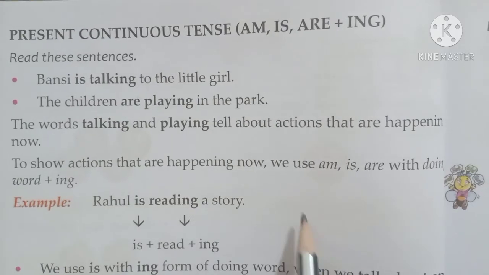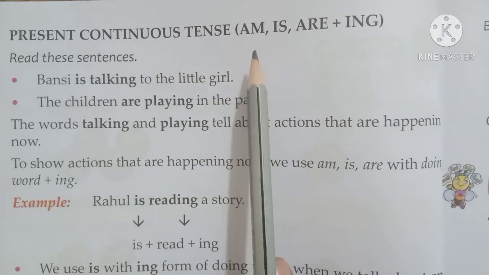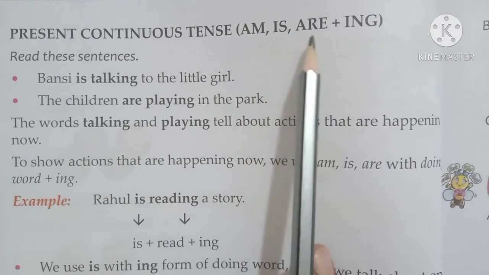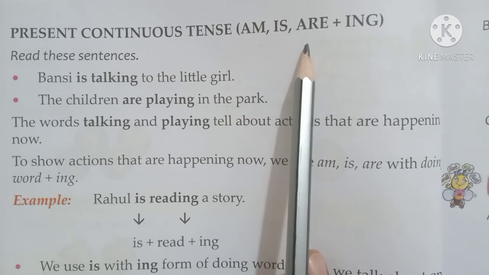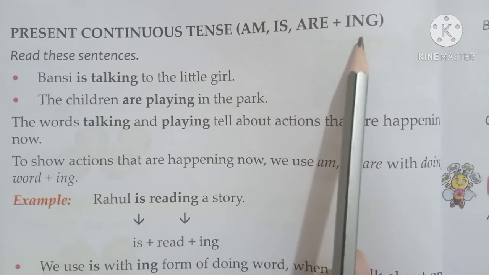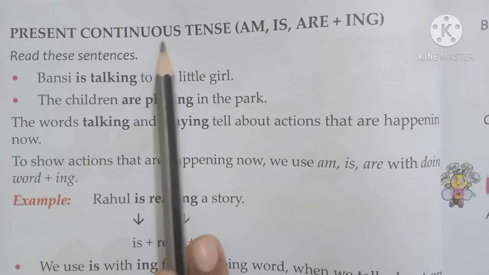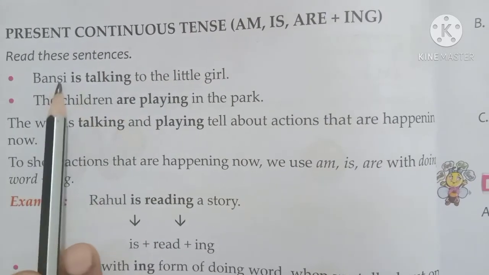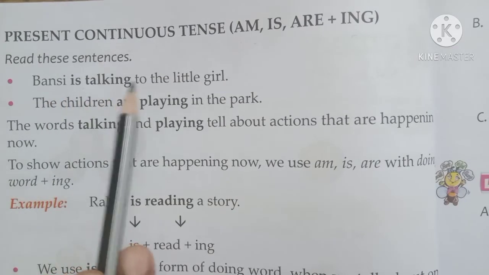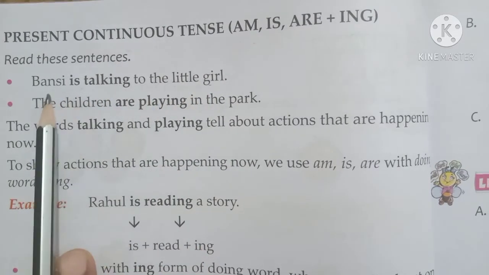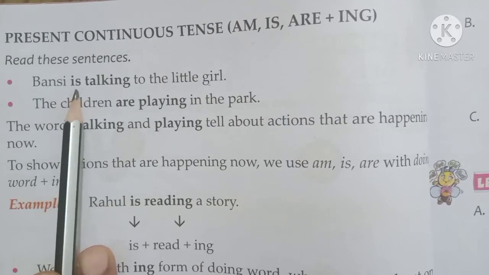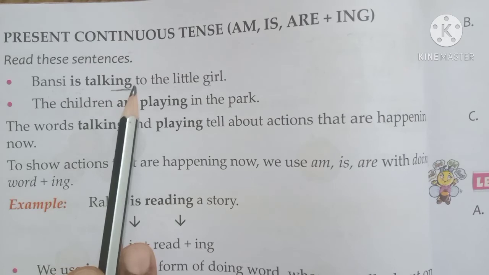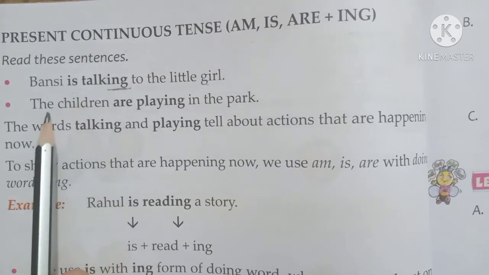In this we will read the example. We will use am, is, are with the action word. We will use the action word by adding ing to it because it is a present continuous tense. Means the action is going to continue. Like Bansi is talking to the girl. Bansi is a noun and we add is to it and we add ing to the action word or the doing word.